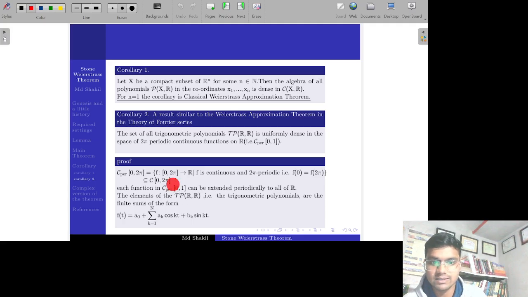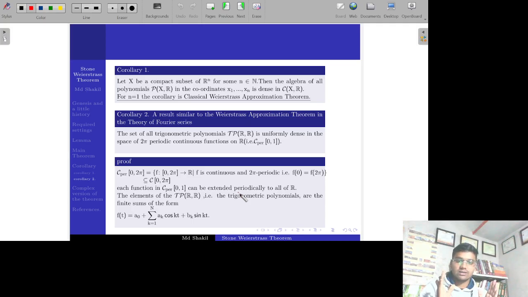And it is a subset of the set of continuous functions over this closed interval 0 to 2 pi. And each function in this C periodic 0 to 2 pi can be extended periodically to all of R.